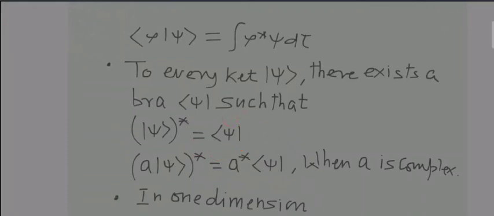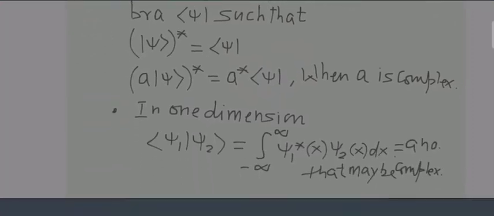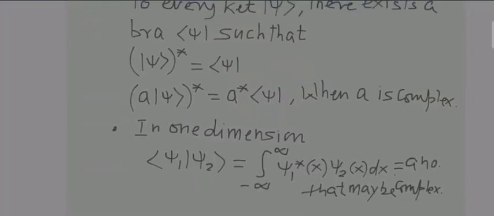Now if there is also a constant multiplied along with this ket notation, then obviously the complex conjugate will apply to both, so it will become a star bra psi. So the complex conjugate of a ket psi is equal to a conjugate bra psi, when a is complex. This is quite evident from here.